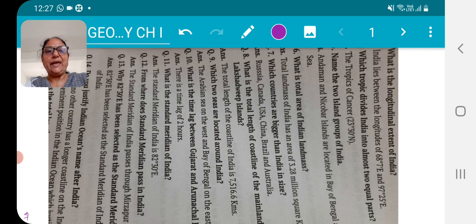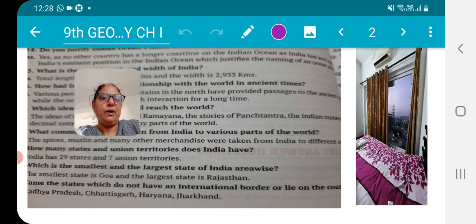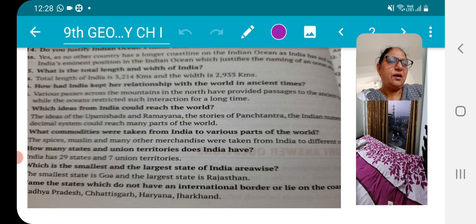Then my next question is, according to this, what is the total length and width of India? What is the total length and width of India? Then my next question is, how had India kept her relationship with the world in the ancient times? You have to give some references from ancient times, right?